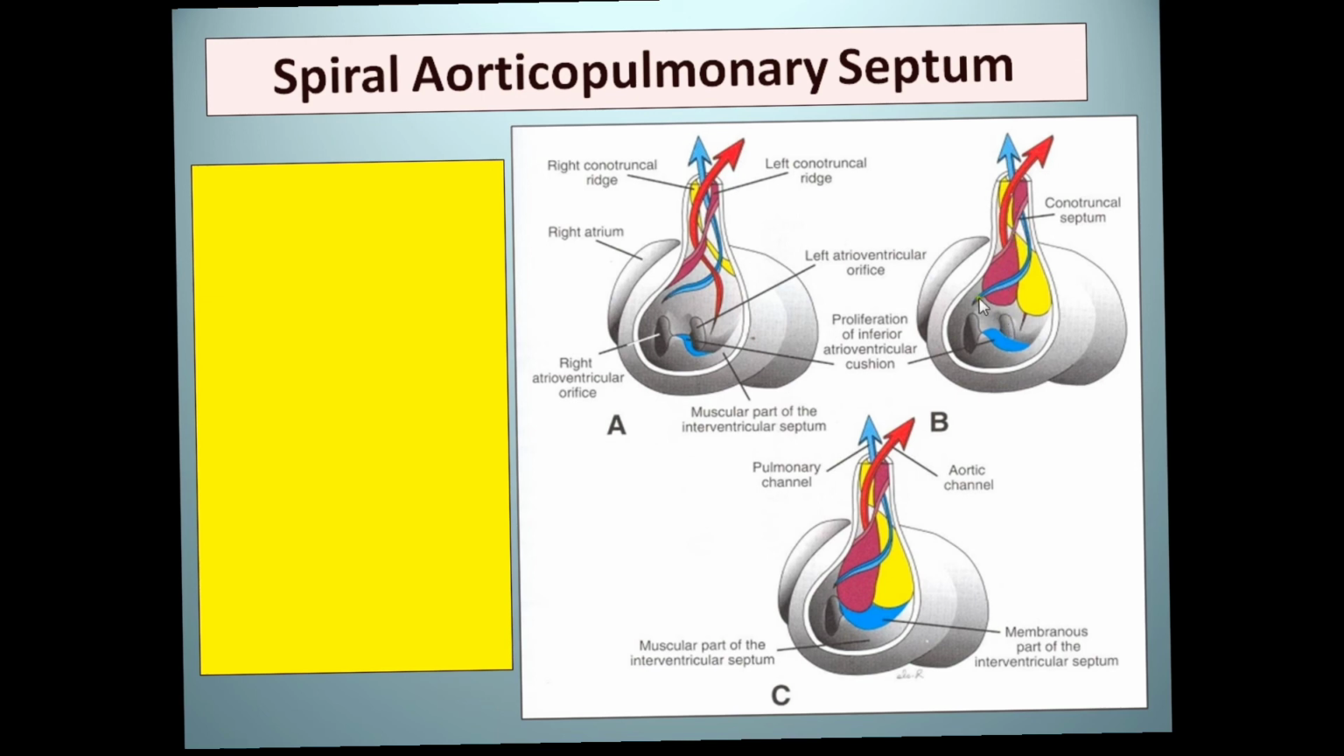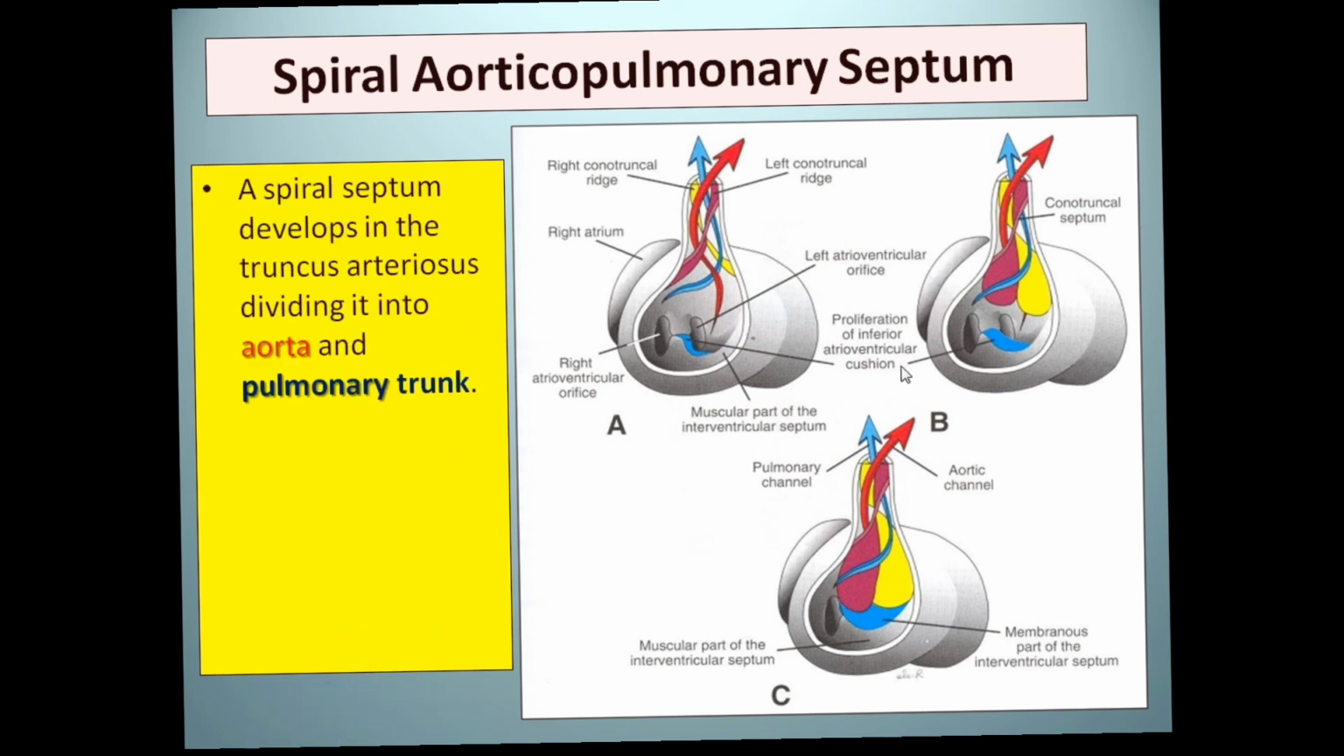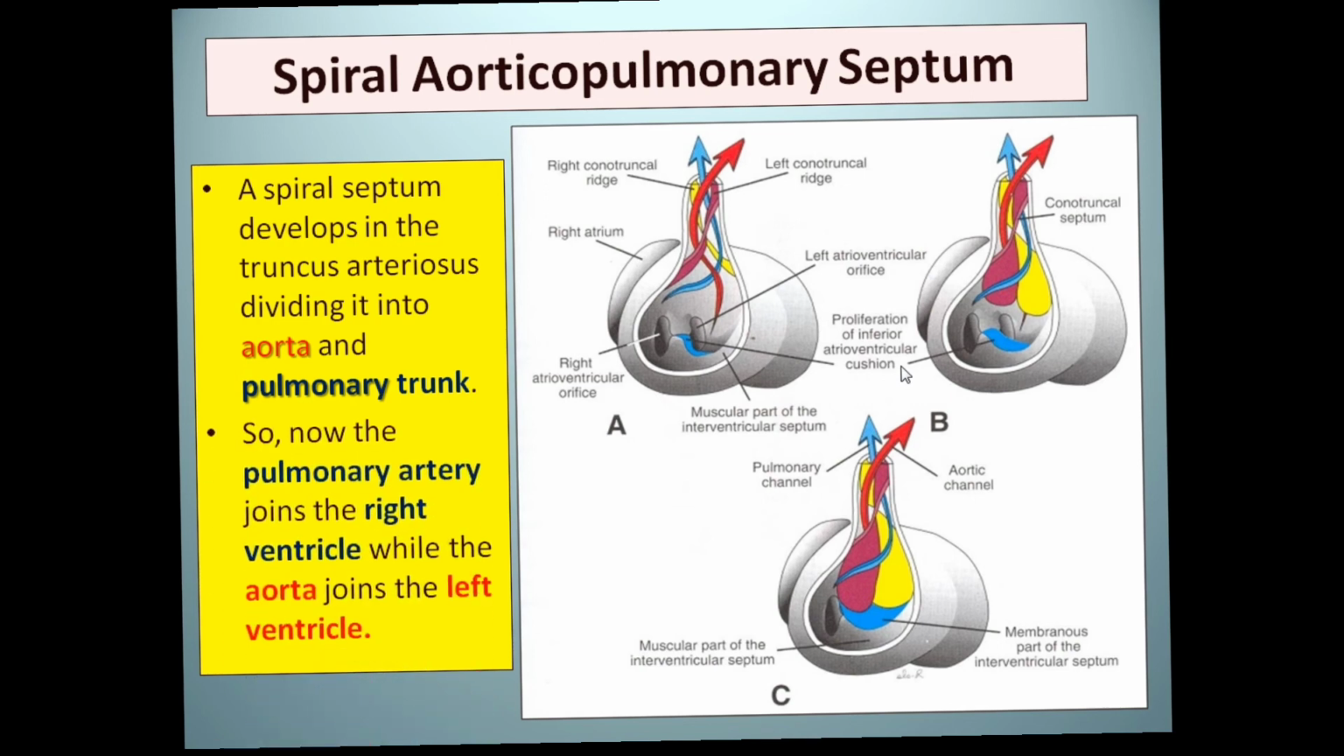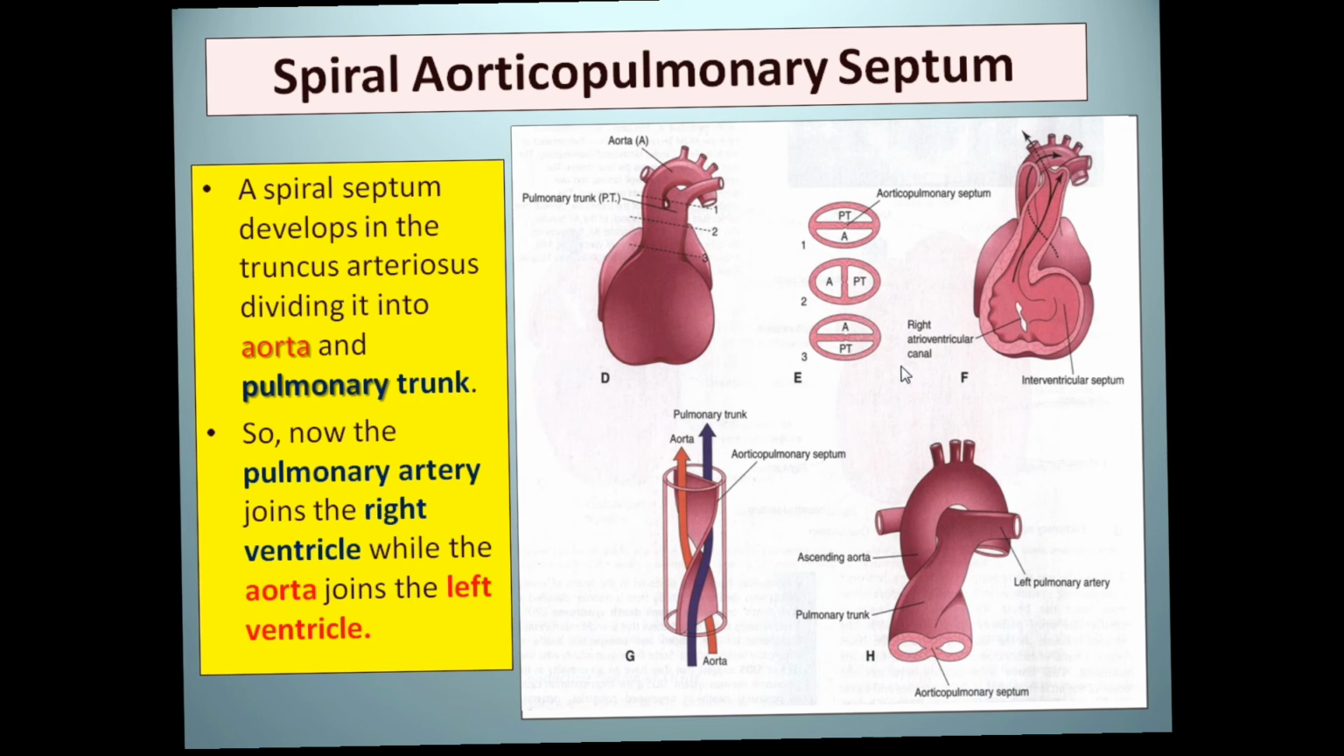A spiral septum develops in the truncus arteriosus, dividing it into the aorta and the pulmonary trunk. So now the pulmonary artery joins the right ventricle while the aorta joins the left ventricle. This picture shows a clear demarcation between the aorta and the pulmonary trunk, and the twisting of the developing septum occurs. So the aorta goes down posteromedially, and the pulmonary trunk goes from ventrodorsally downward to upward. In this way the partitioning happened, so the pulmonary trunk went this way, and the aorta went this way.